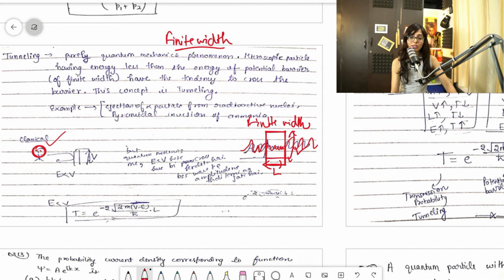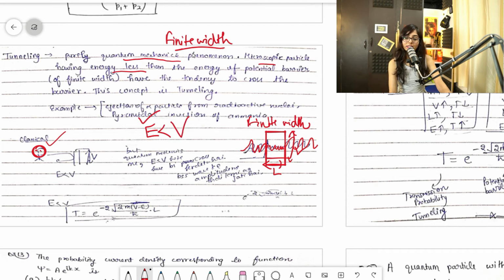Clear? You can read the statement that it is purely a quantum mechanical phenomenon. A microscopic particle having energy less than the energy of the potential barrier, having finite width.